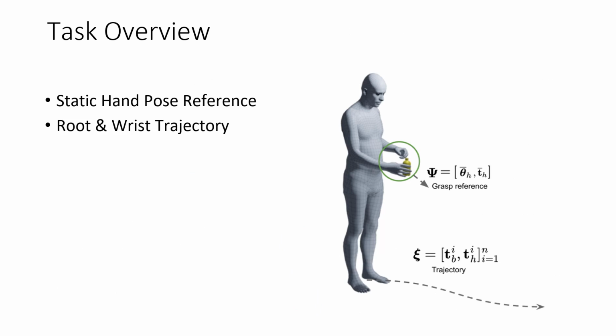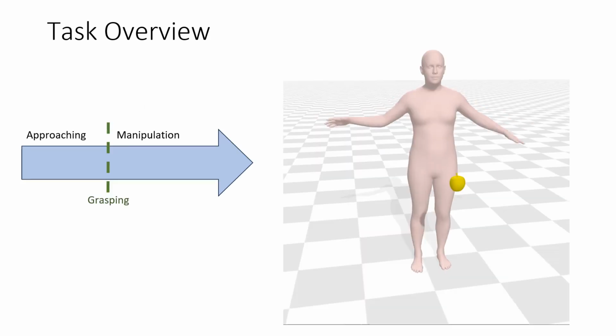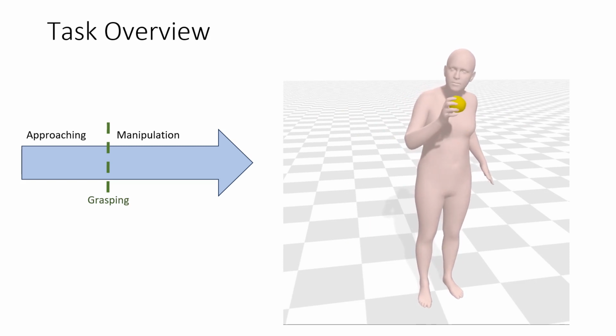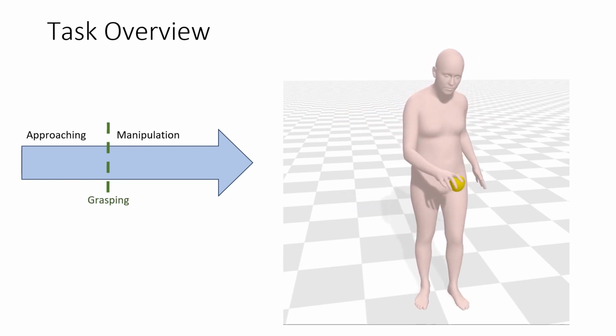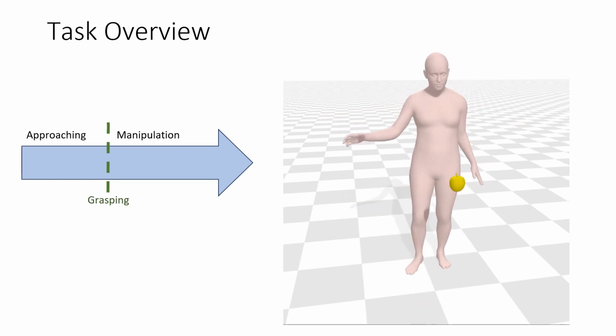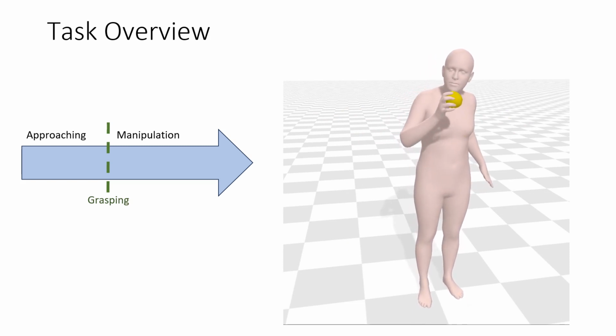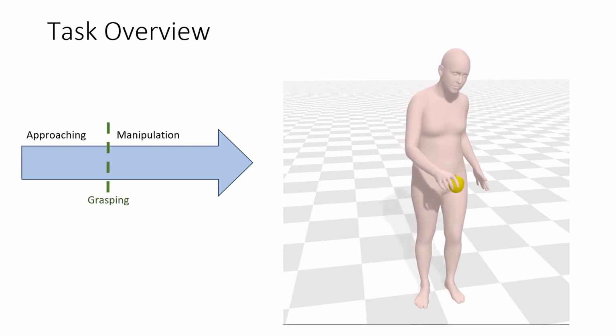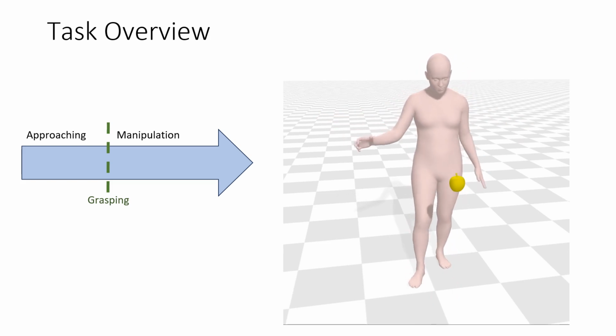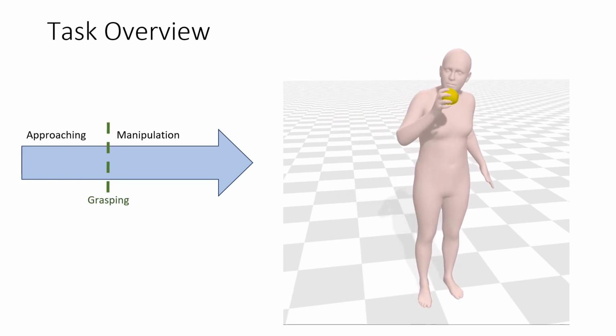The inputs to our task are a static hand pose reference and a route and wrist trajectory. Our goal is to generate the motion of a human character that approaches and grasps the object, and then moves the object by following the trajectory. The task can be divided into two phases, an approaching phase and an object manipulation phase. In the approaching phase, the human walks towards the object and obtains a grasp. In the object manipulation phase, the human interacts with the object.